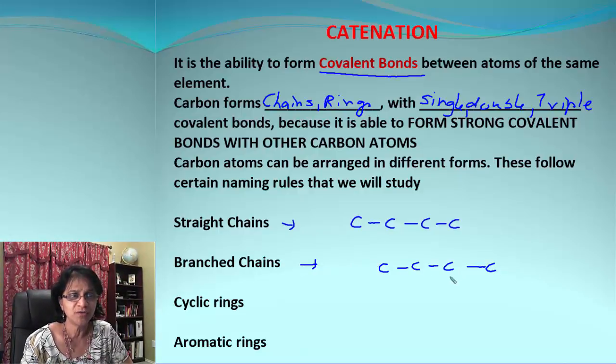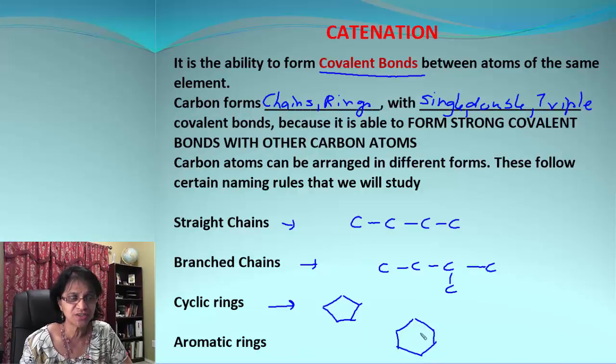So over here we may have a branch for one of the carbon atoms. Then we can have cyclic rings, which could be something like this. And we can also have aromatic rings. Aromatic rings are structures which have benzene, so they have alternating double bonds. We can also draw benzene like this.